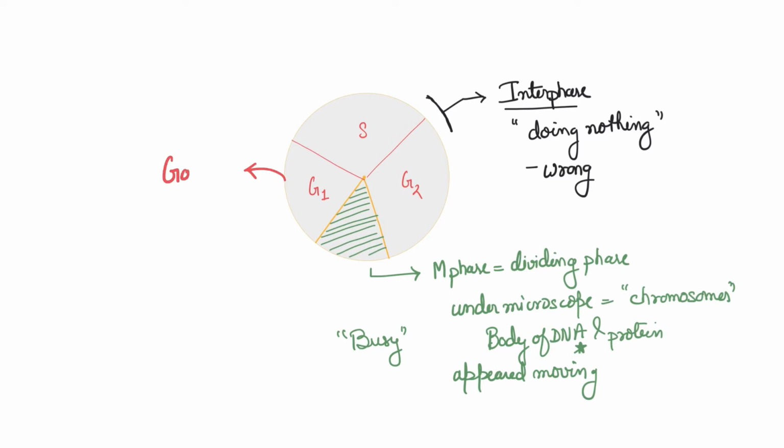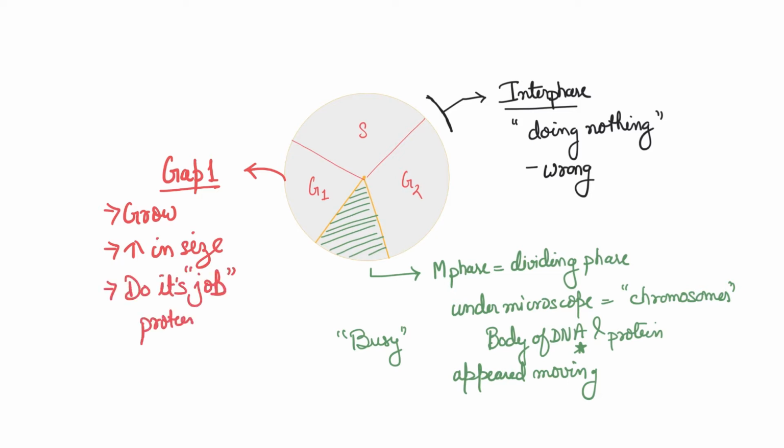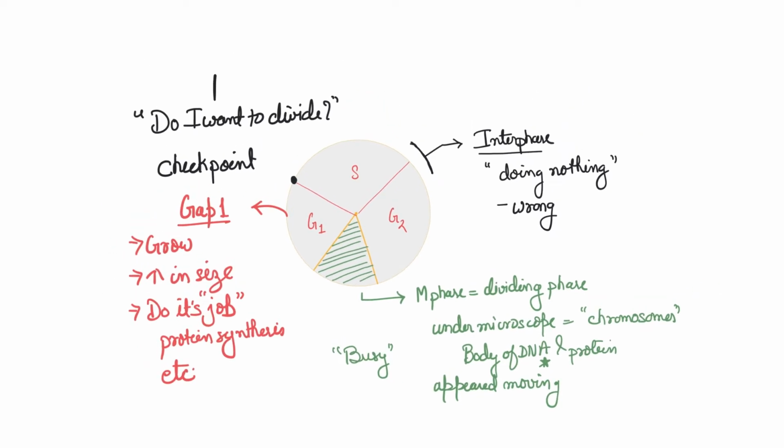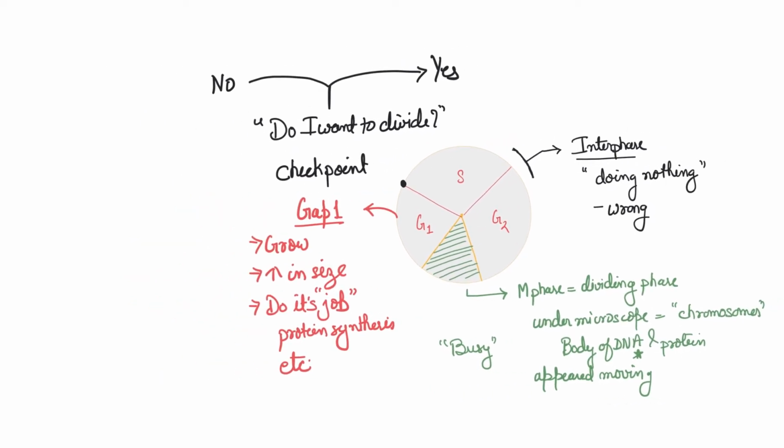G1 stands for nothing but gap 1. So what exactly happens in gap 1 is that the cell is growing, increasing in size, doing its job, perhaps making proteins for its work, whatever its job is. For example, if we talk about RBC, it makes hemoglobin, right? So whatever proteins or structures it needs to make, that is what it's doing. And then there's a checkpoint. Checkpoints are basically the decision boundaries where cells decide, do I want to divide or do I want to stay here? So it might be a yes or no question for the cell.